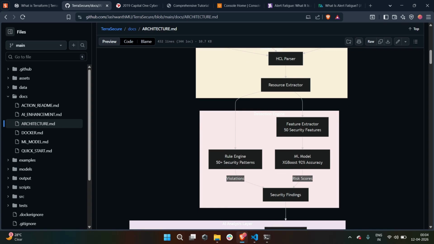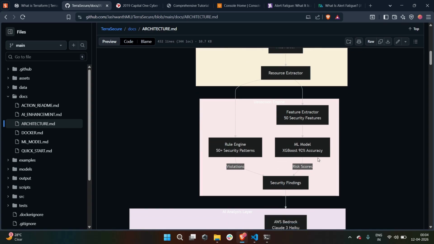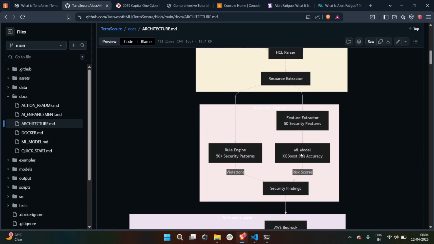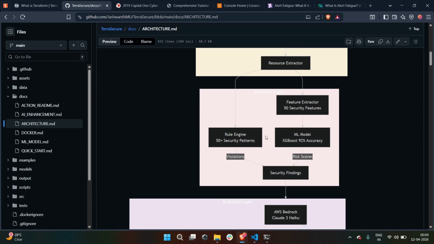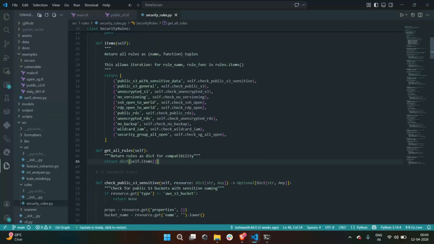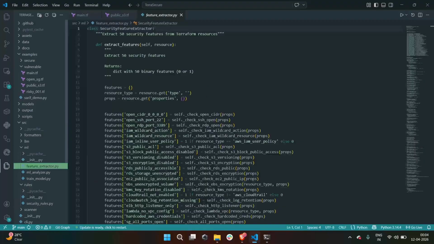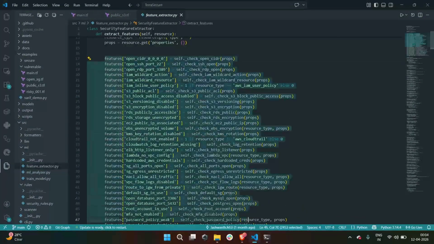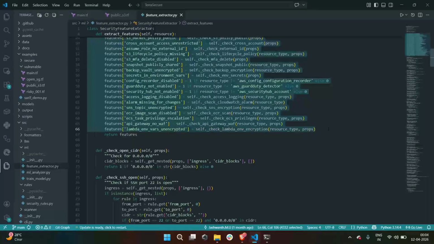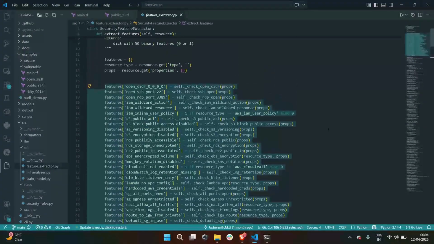The next is layer 2, the ML model, an XGBoost model. I trained it on about 265 samples derived from real data breaches. The model extracts 50 security features from each Terraform file. I will show you the extractor. Here are the 50-plus extractors that extract these features from the Terraform file.